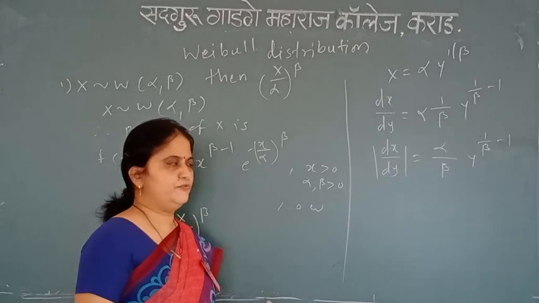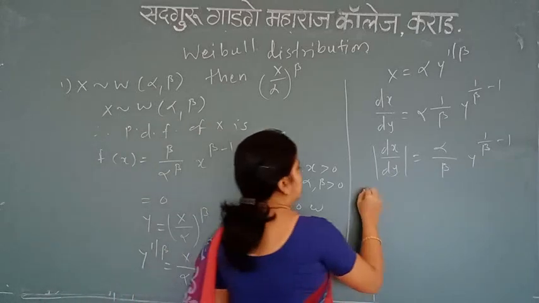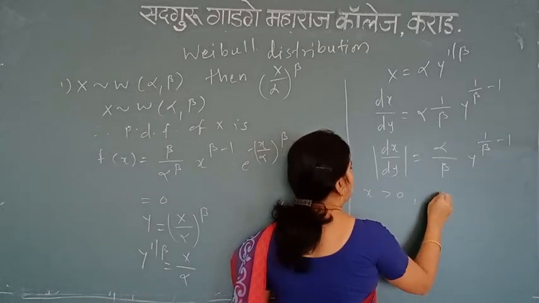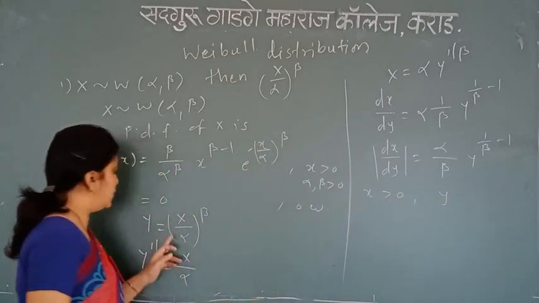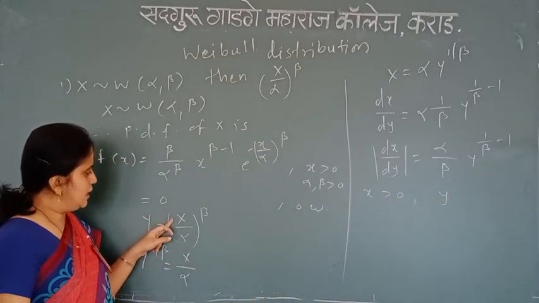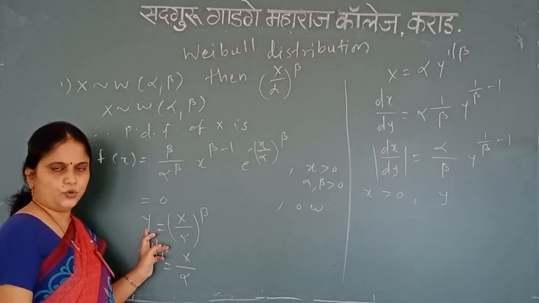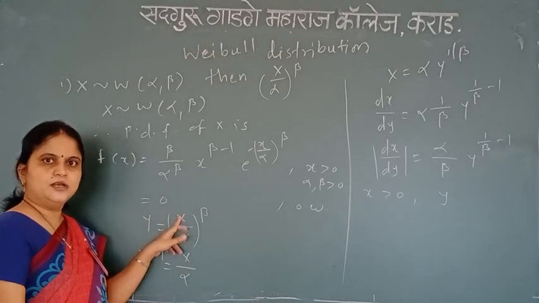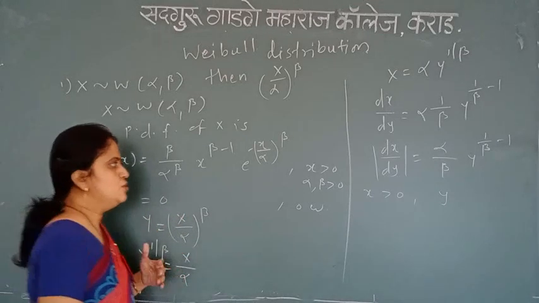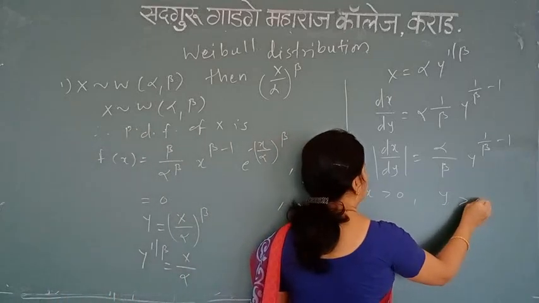Isn't it? Okay, fine. Now the next step. Since x is greater than 0, what is y over here? If I put the value of x as 0, the answer is 0. And if I put x as infinity, the answer is infinity. So again strictly y is greater than 0.